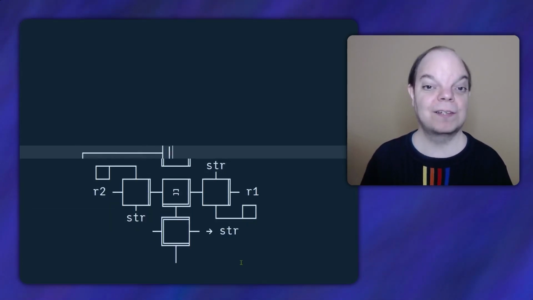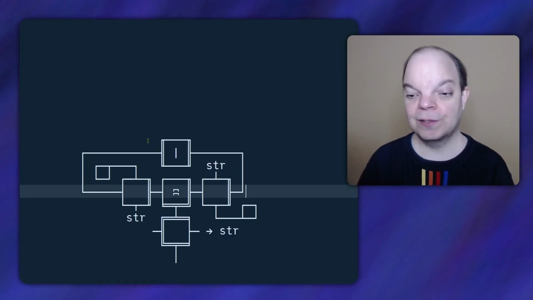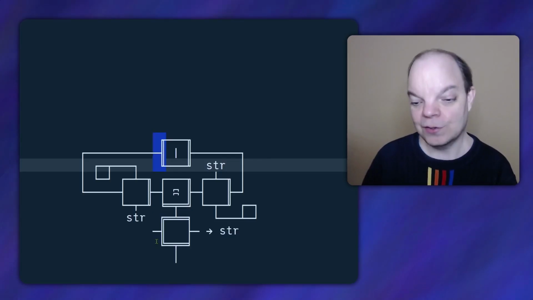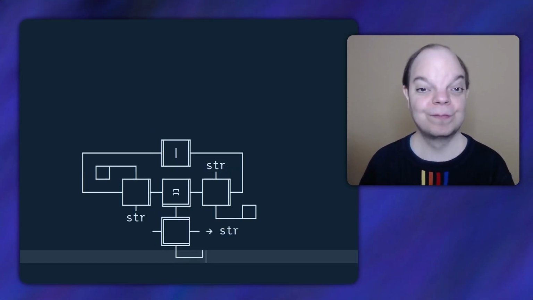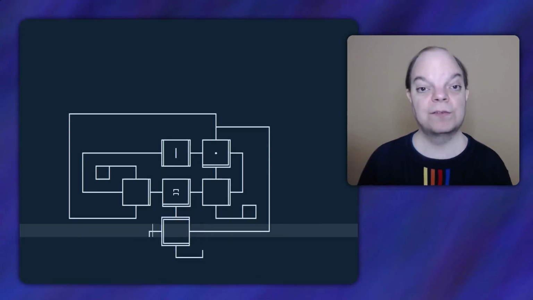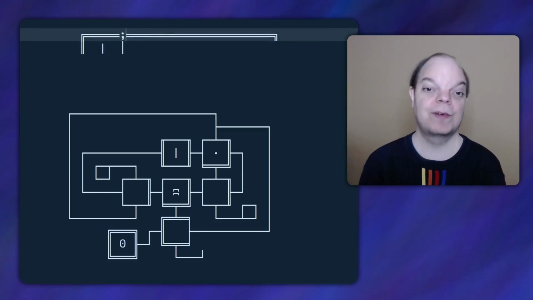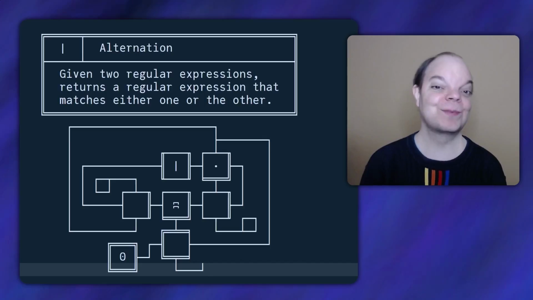Now let's write the declaration box where R1 and R2 come out of. But now the parameters are in the wrong order because I put R2 here, but this is the first parameter. So I'm going to put a U-turn on the bottom of the function in order to swap them. Now let's join up str. And finally, we don't care about the second output, so let's just output 0 there. And now if I haven't made a mistake, I think that's the alternation operator. I told you it was going to be simple.